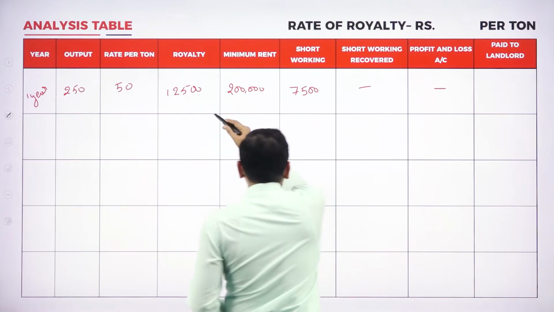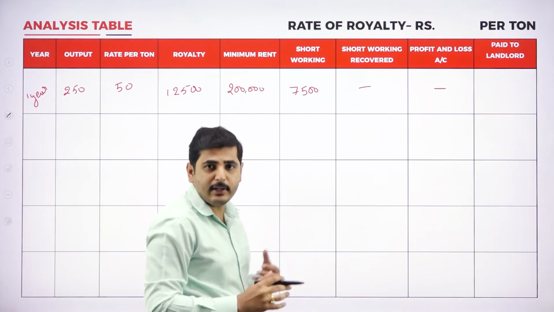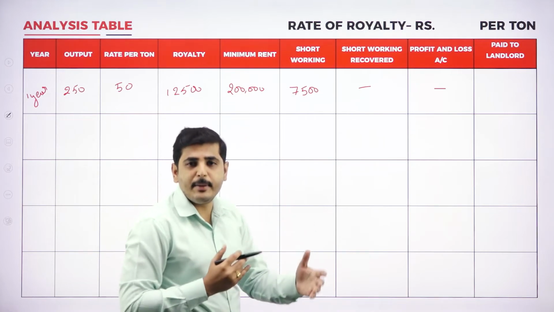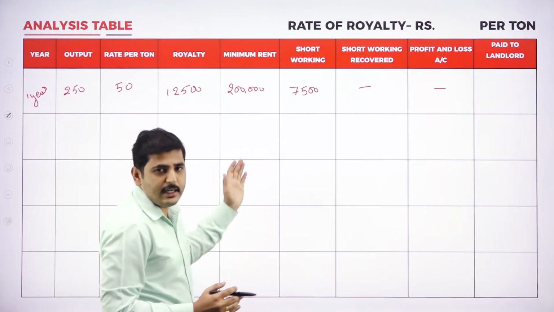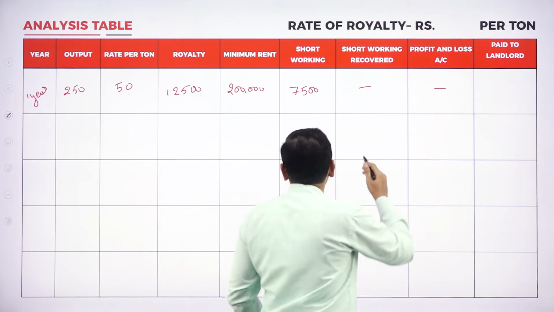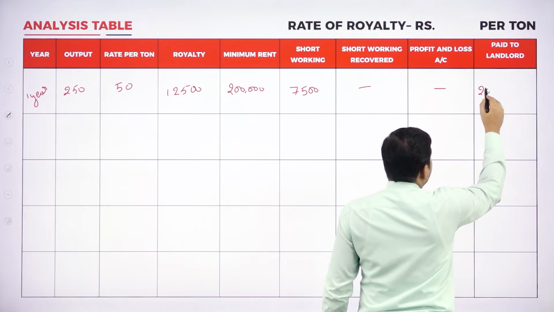So, which amount do we have to pay to the landlord? We have to pay the landlord 20,000 rupees. Whichever is higher, either the royalty or the minimum rent, should be payable to the landlord. So, let's pay the landlord 20,000.